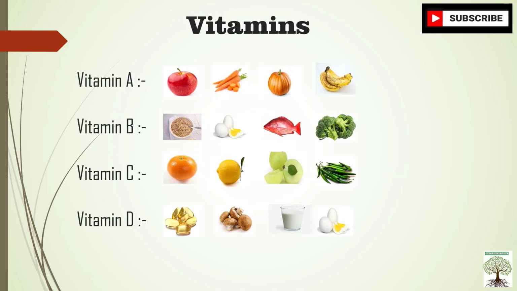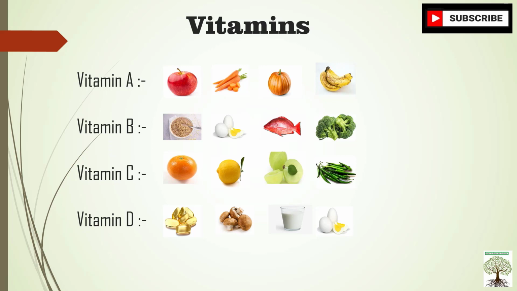Let's see the examples. There are so many vitamins: vitamin A, vitamin B, C, D, E, K. So we'll see a few vitamins. Vitamin A, we get from apple, carrot, pumpkin, ripe bananas. Now what is the function of vitamin A?